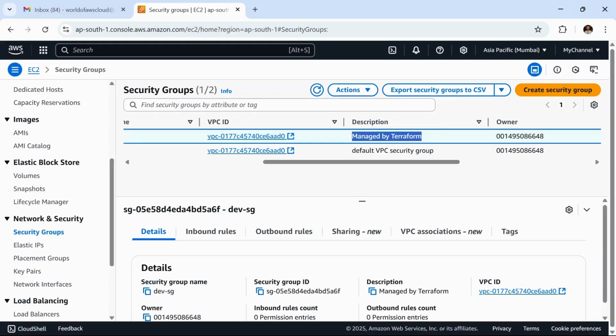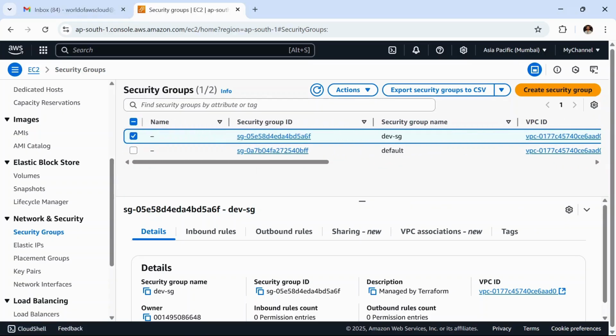Whenever you create any resource using Terraform, that resource will have a description saying managed by Terraform. This kind of description you are going to get by default whenever you are creating any resource using Terraform.